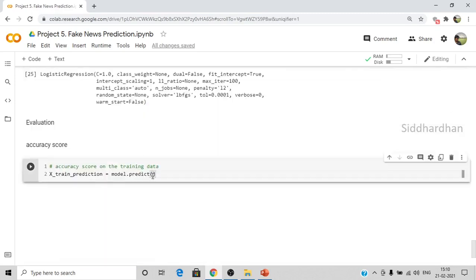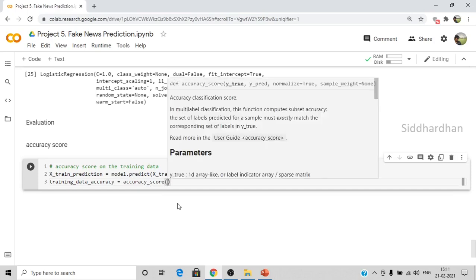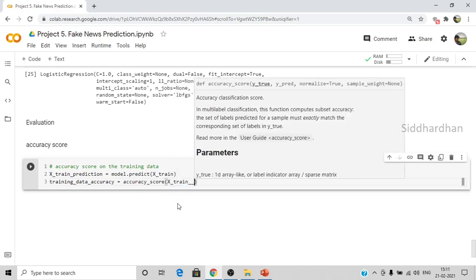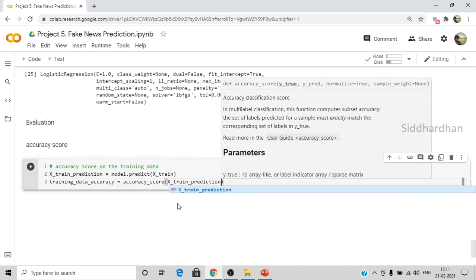So model.predict xtrain, and let's say training data accuracy is equal to accuracy score, xtrain prediction comma ytrain.